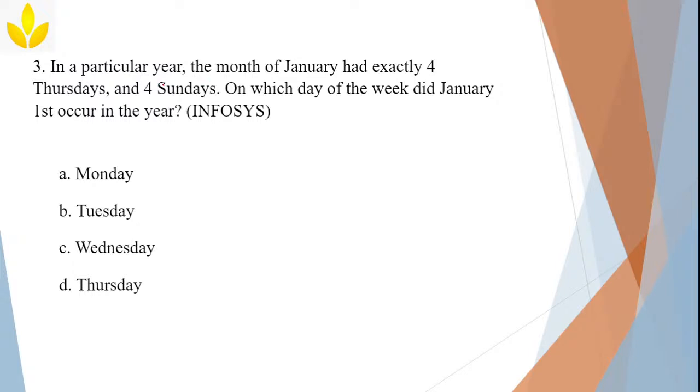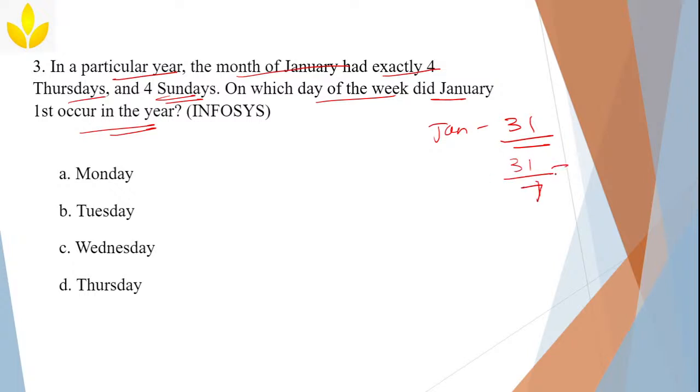Okay, now see here. In a particular year, the month of January had exactly 4 Thursdays and 4 Sundays. On which day of the week did January first occur in the year? First of all, we'll find out how many days are there in January. All of you know January contains 31 days, correct? So now, I want 4 Thursdays and 4 Sundays. That means I want 4 complete weeks. Now 31 divided by 7, how many weeks will I get? I'll get 4 complete weeks.